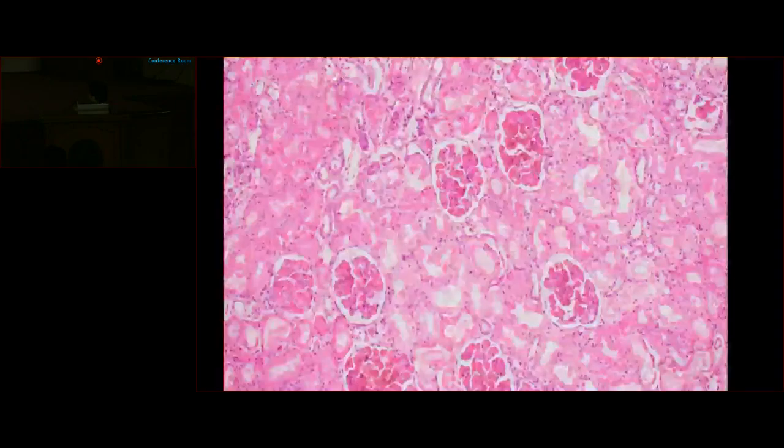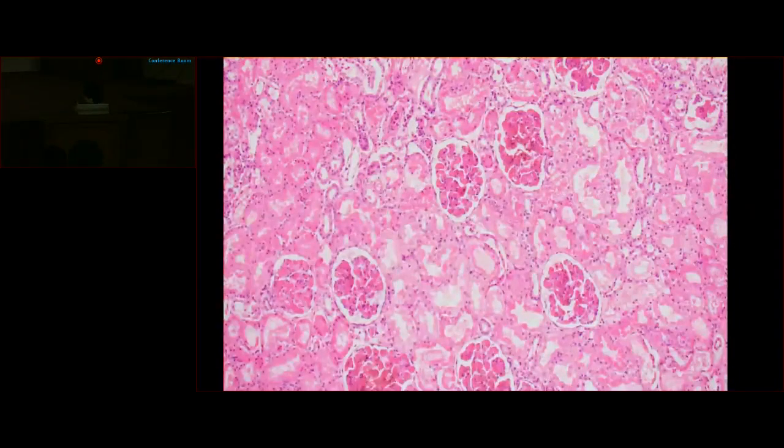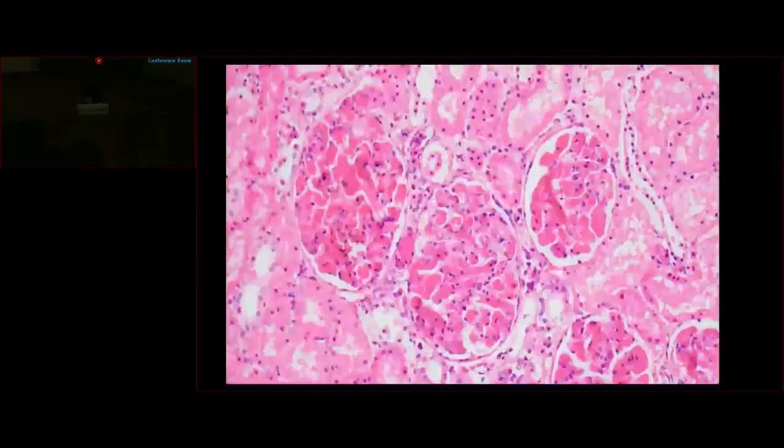At a low power view, we can appreciate that the glomeruli are diffusely involved by the disease process and appear to be congested. The tubules show isometric vacuolation. A high power view shows that the congested appearance is due to the presence of fibrin thrombi within the dilated capillary loops, as well as within the afferent and efferent arterioles.